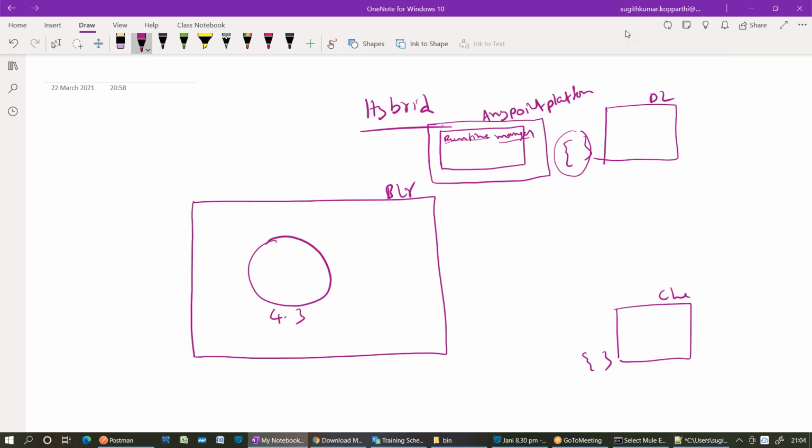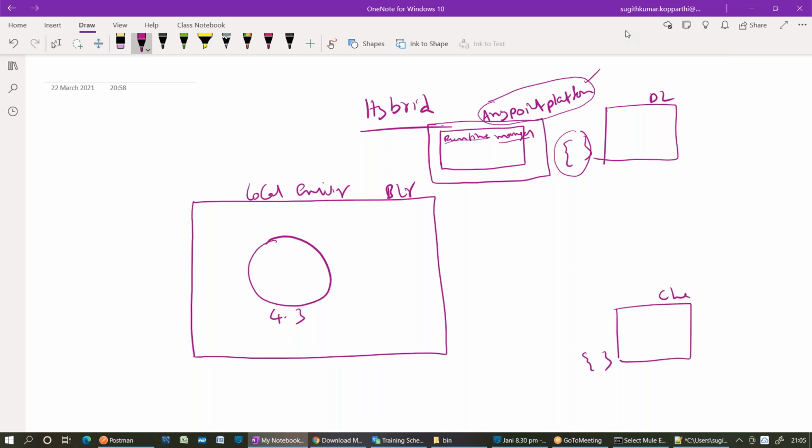Runtime Manager is on the cloud platform, the Anypoint platform account. Whoever has this Anypoint platform account can log into it, right? It's a cloud platform, so from anywhere we can log into that account. Now, the person in the Delhi location wants to deploy the code they developed on a 4.3 server, which is hosted on a local environment, that means on-premise, in a different location. What to do?